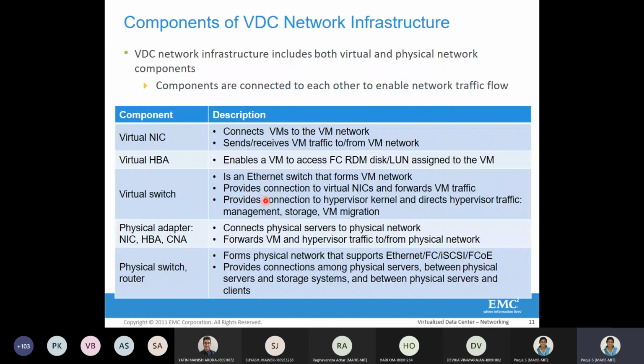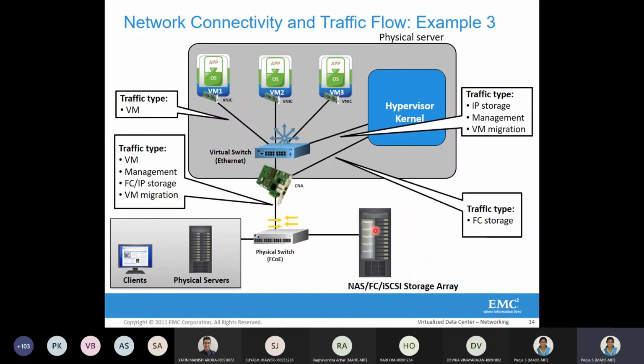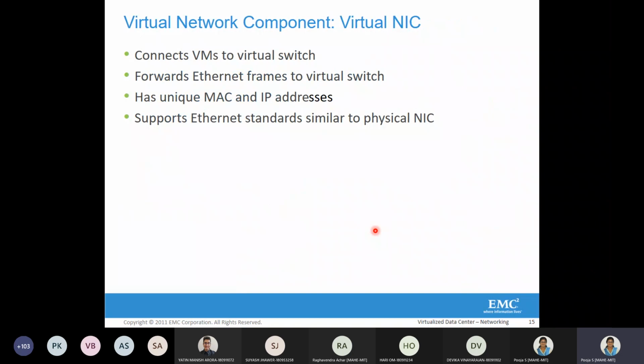So we'll just see once more. We have covered NIC, host-based adapters, converged network adapters, physical switch, and routers. We have seen virtual switch, HBA, and NIC. Virtual HBA is not here; it's in the coming slide. And then virtual NIC. Now we'll discuss each of these components in detail.